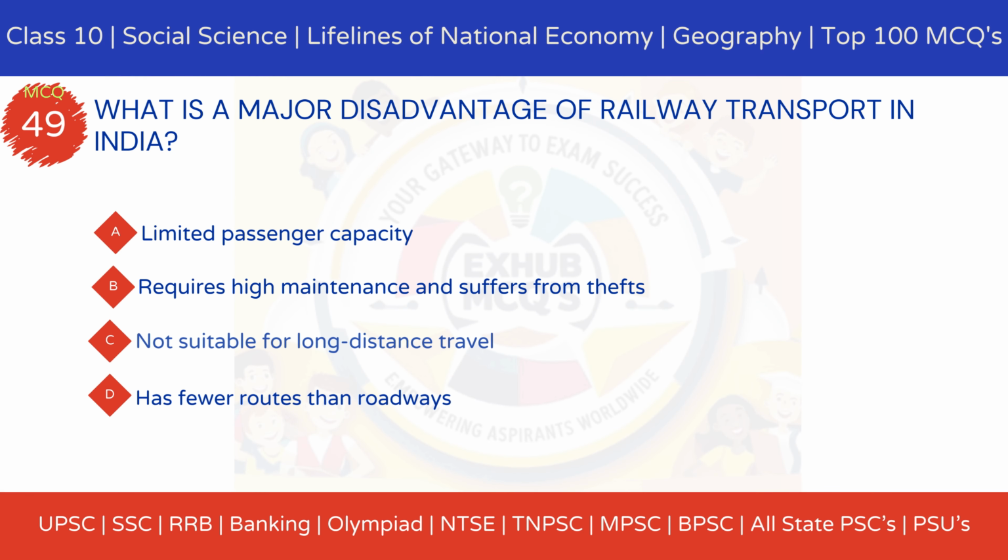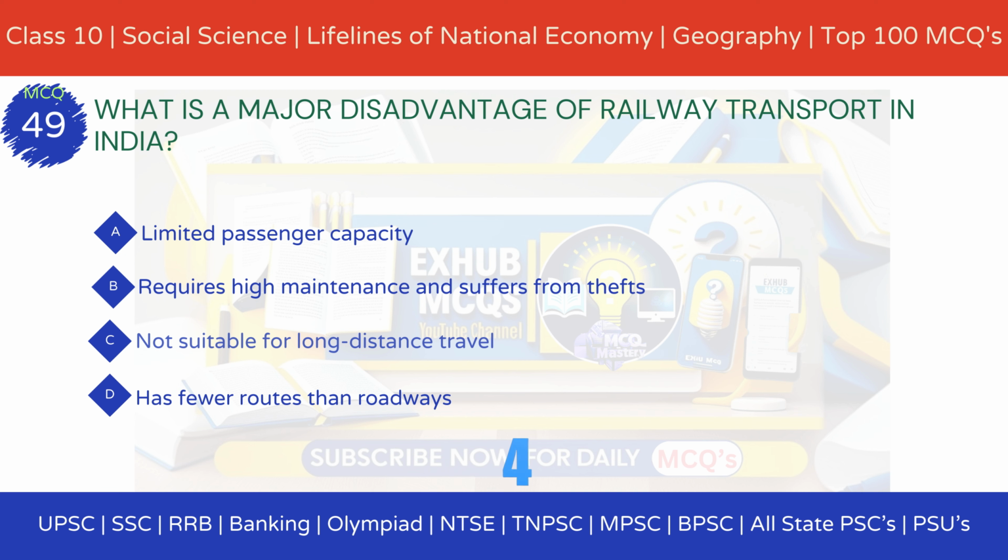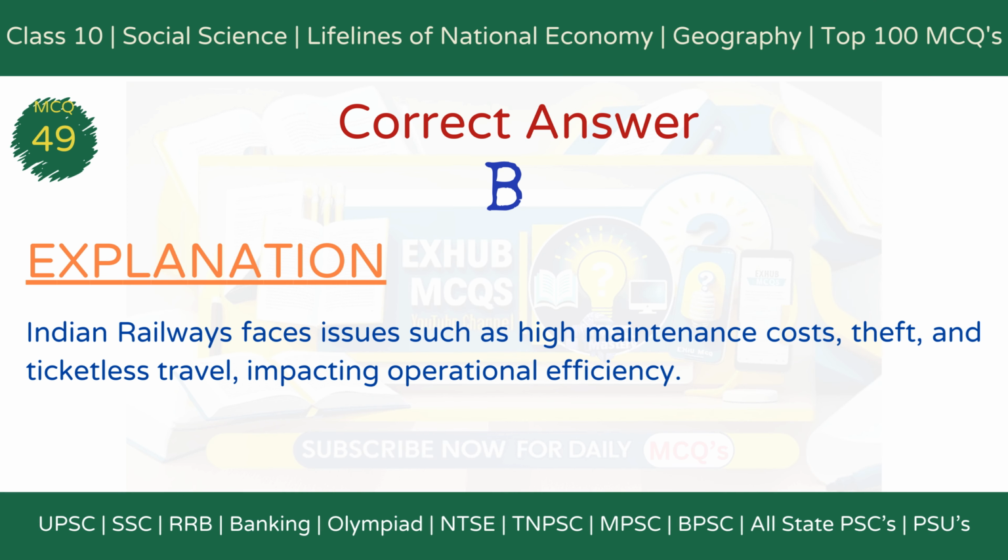MCQ 49. What is a major disadvantage of railway transport in India? Option A. Limited passenger capacity. Option B. Requires high maintenance and suffers from thefts. Option C. Not suitable for long-distance travel. Option D. Has fewer routes than roadways. The correct answer is option B. Requires high maintenance and suffers from thefts. Explanation. Indian Railways faces issues such as high maintenance costs, theft, and ticketless travel, impacting operational efficiency.